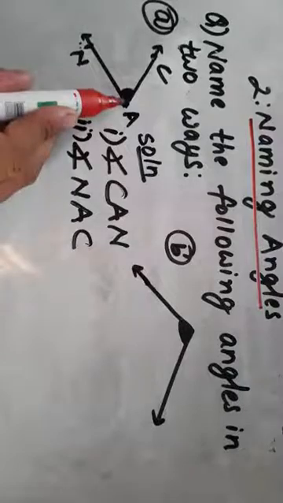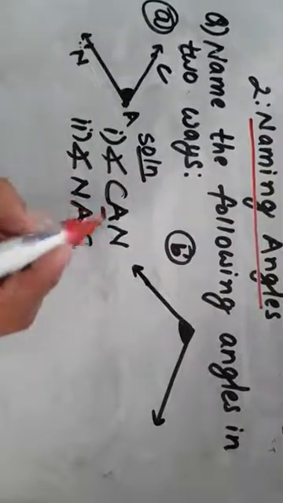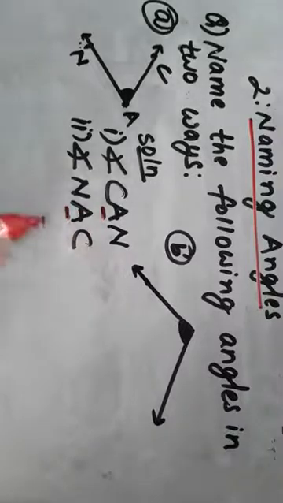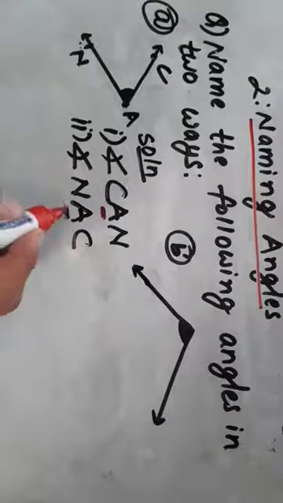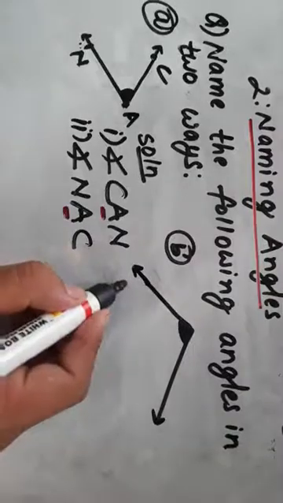So students, you can see A is our vertex. Vertex always lies in the middle. Similarly, now let's solve this question.